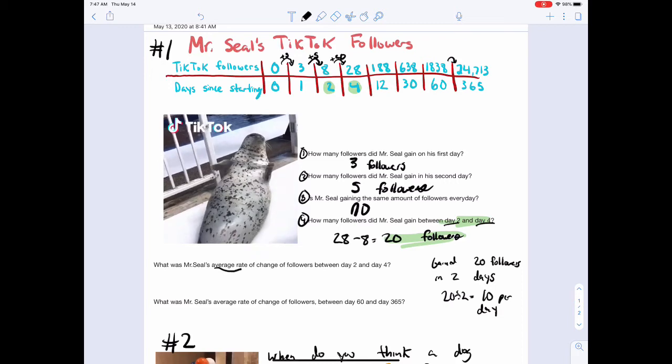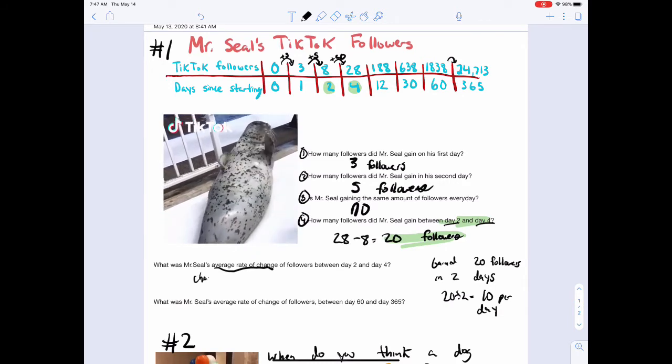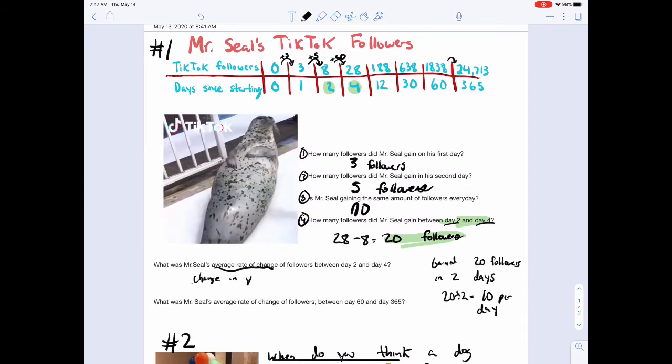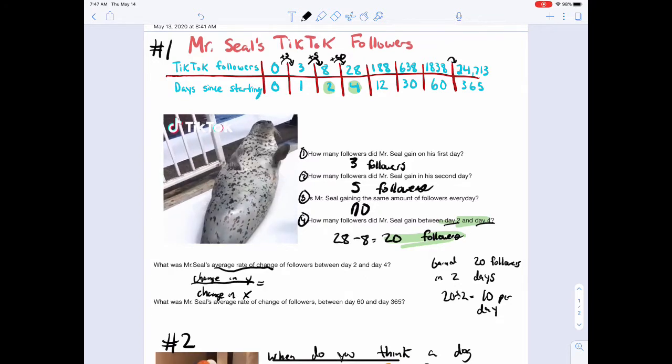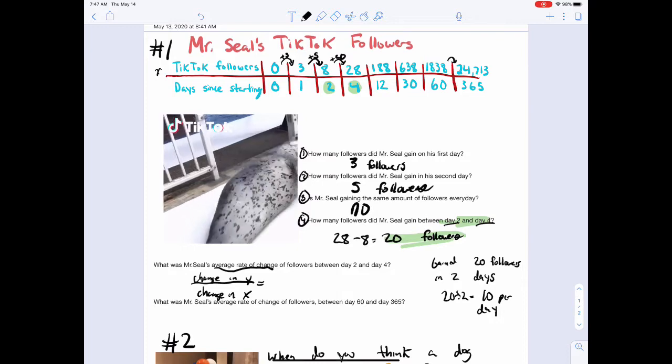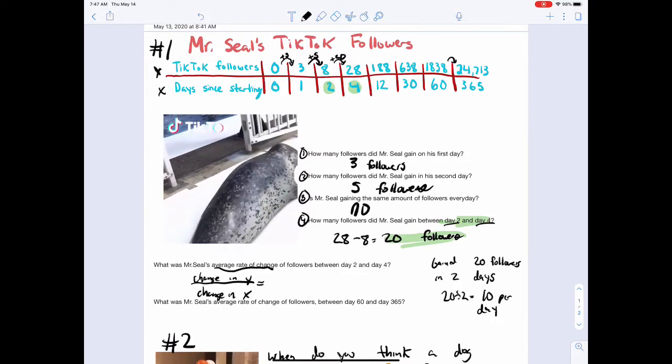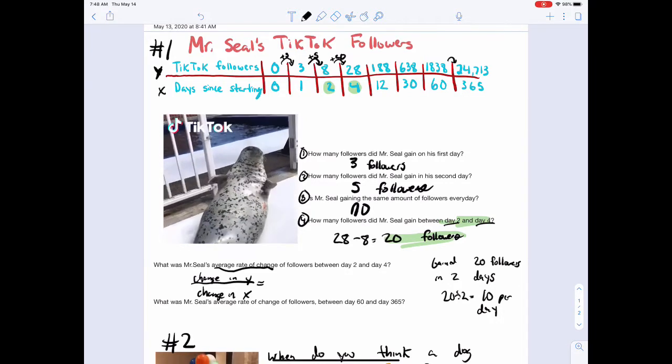You may also just want to go right for the formula, and that's your change in y divided by your change in x. So the followers are your y, the x time is always your x, usually.